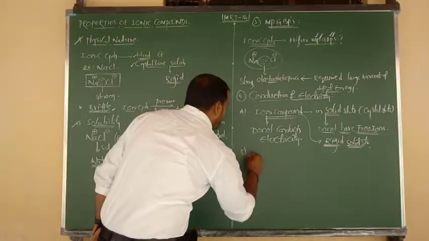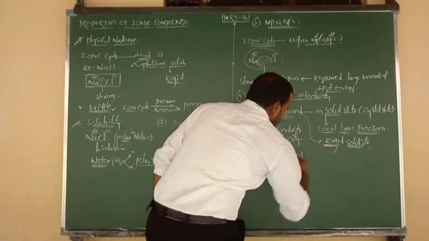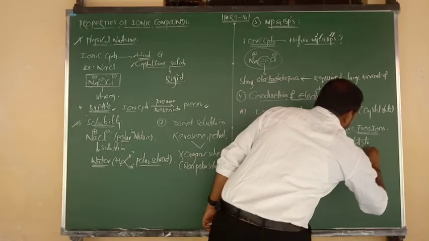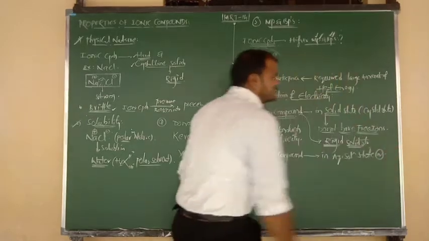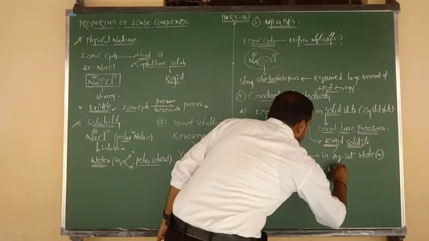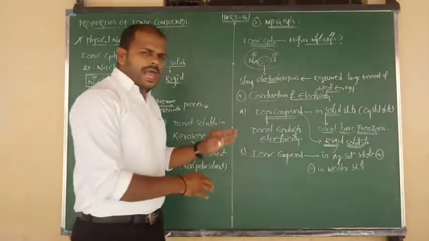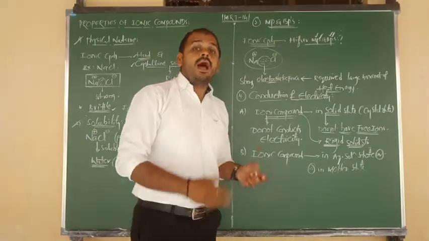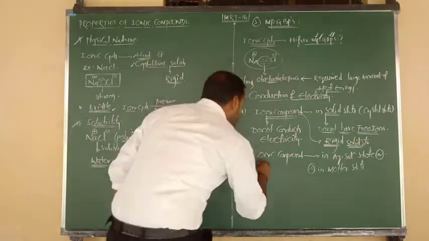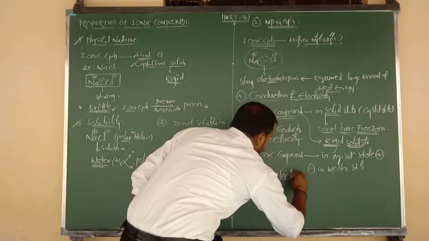One more condition I want to give you. Again same thing, ionic compounds in their aqueous solution state, and also in molten state. In molten state, beta. So ionic compounds in their aqueous solution state, and also in their molten state, they can conduct electricity.